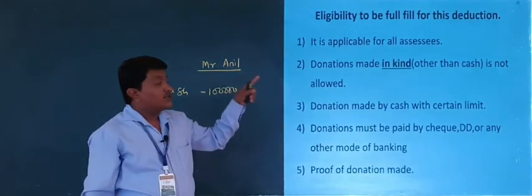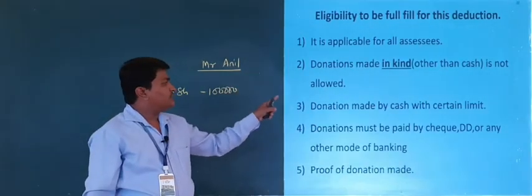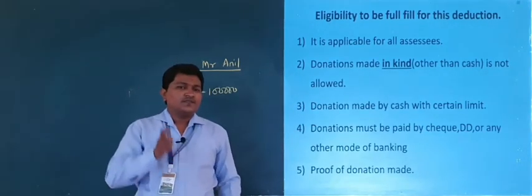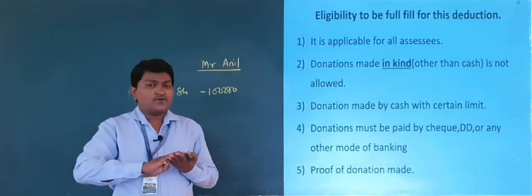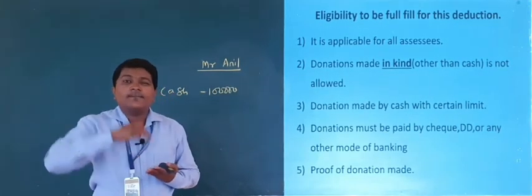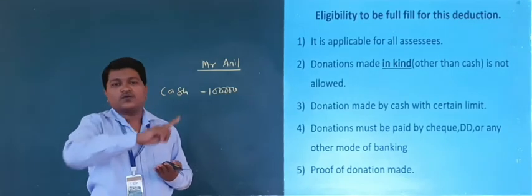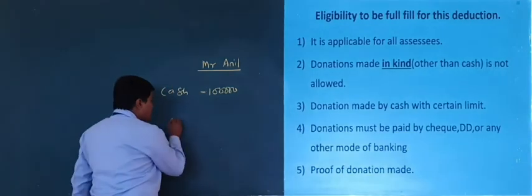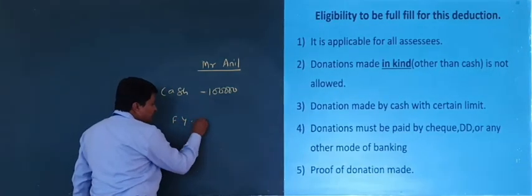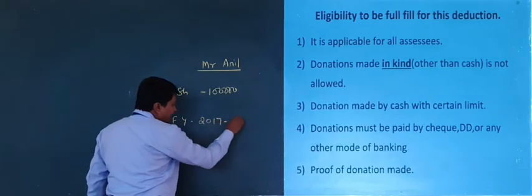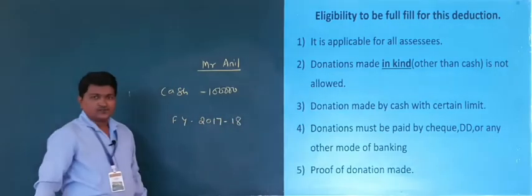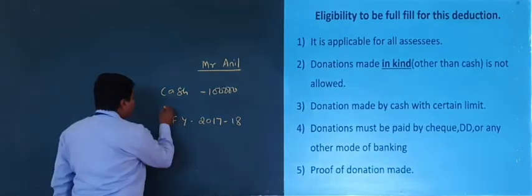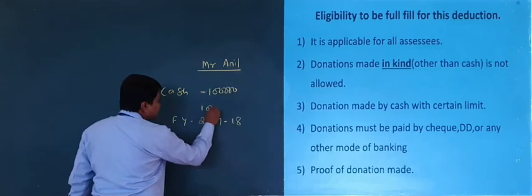But here it is a condition: donation made by cash with a certain limit. Certain limit means what here? Any amount of donation made by cash is not allowed to deduct in full, right. Before financial year 2017-18, the restriction amount for donation in cash was rupees 10,000.